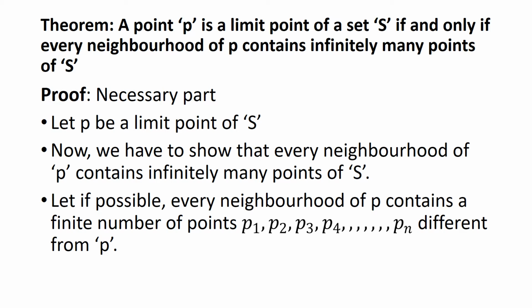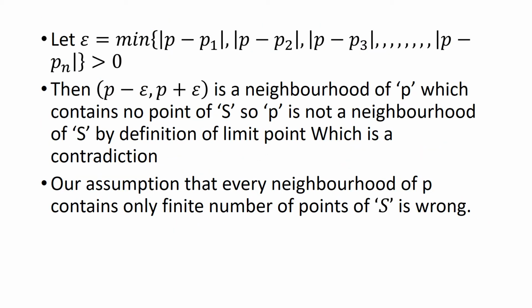Let, if possible, every neighborhood of P contain a finite number of points. So, we go by the method of contradiction. Every neighborhood of P contains a finite number of points P1, P2, P3, P4, etc., Pn, which are all different from the point P. Again, let epsilon be the minimum of modulus of P1 minus P, modulus of P minus P2, modulus of P minus P3, etc., modulus of P minus Pn, which is greater than 0.